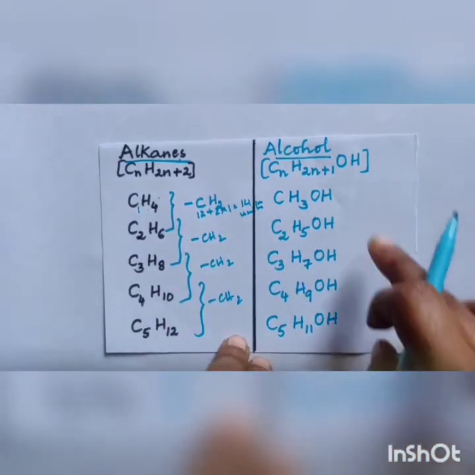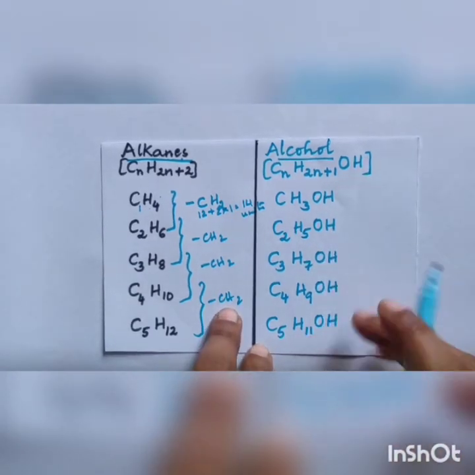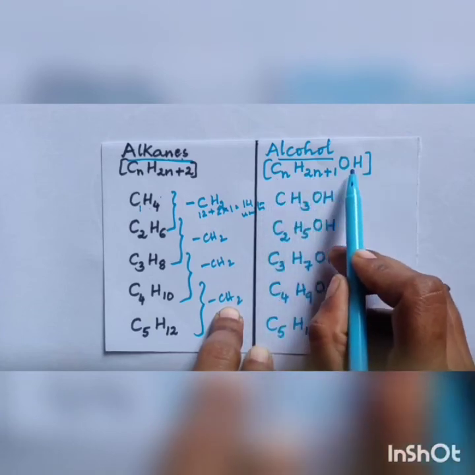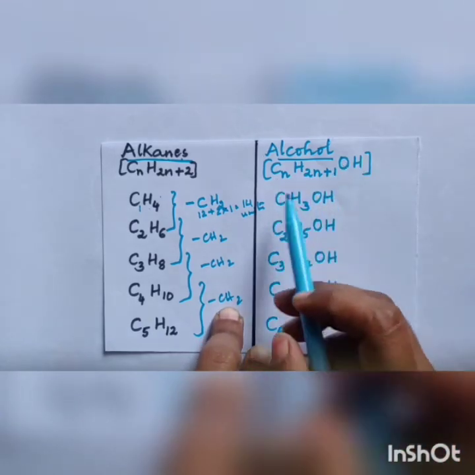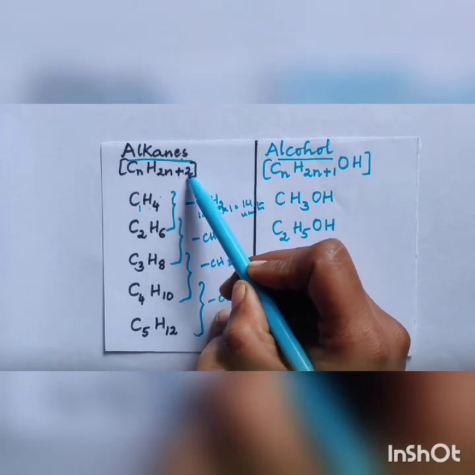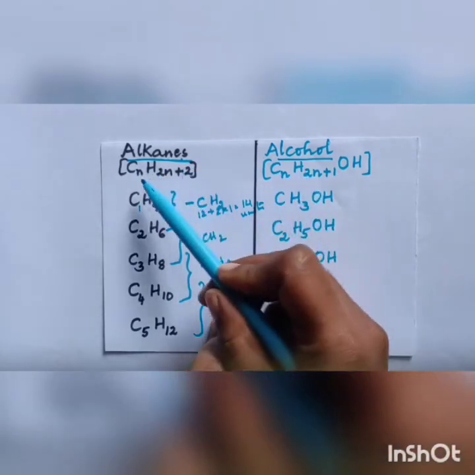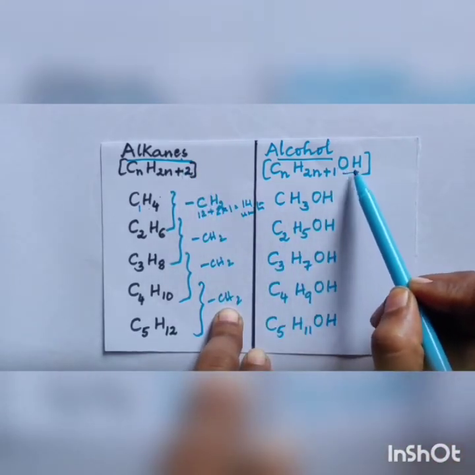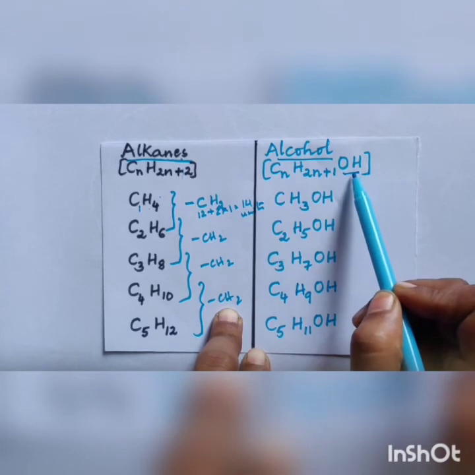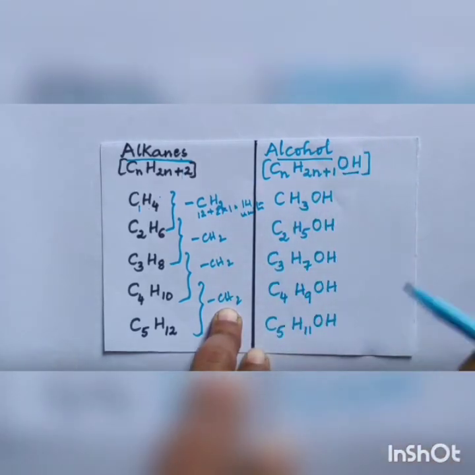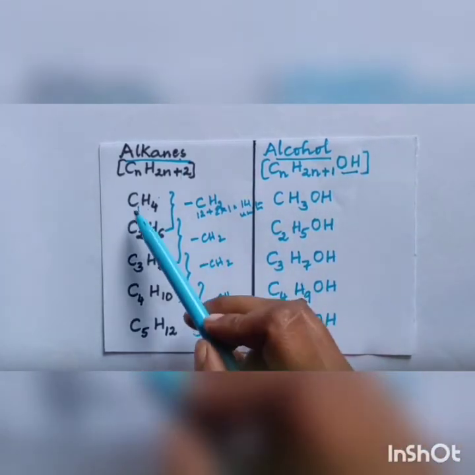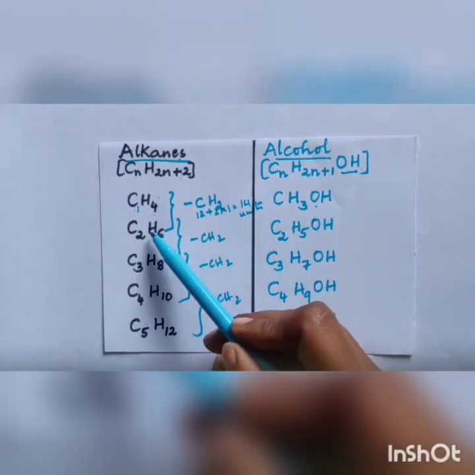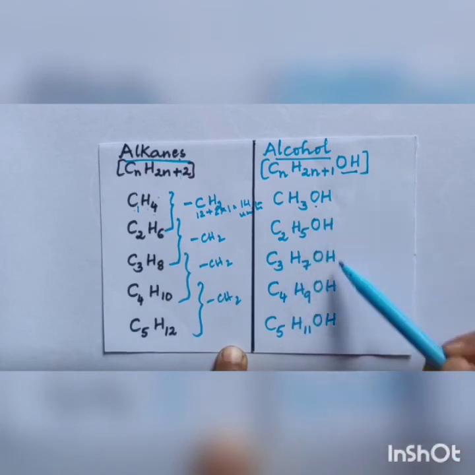Let's look into the next example, that is alcohol. No need to remember the general formula CnH2n plus 1 OH. Here it is very simple. From the alkanes, one hydrogen atom is removed, giving CnH2n plus 1. In the place of that hydrogen, the OH functional group of alcohol is placed. That's all. Let's look into the example now. CH4: one hydrogen is removed and we have introduced OH. That's all.